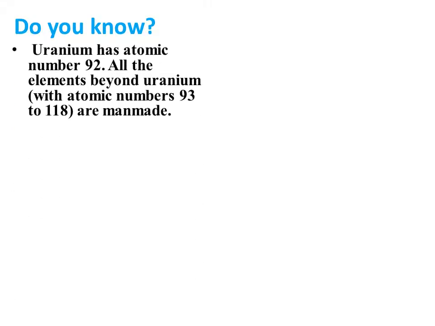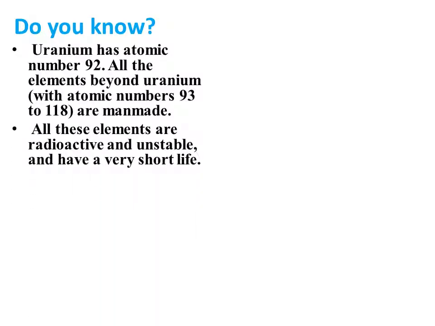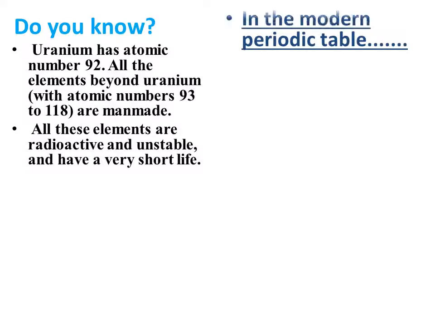Do you know? Uranium has atomic number 92. All the elements beyond uranium, with atomic numbers 93 to 118, are man-made. All these elements are radioactive and unstable and have a very short life.